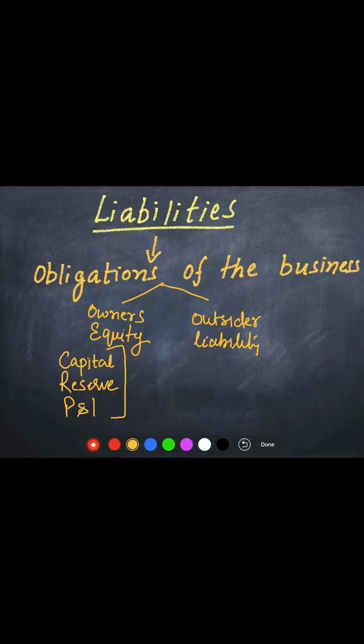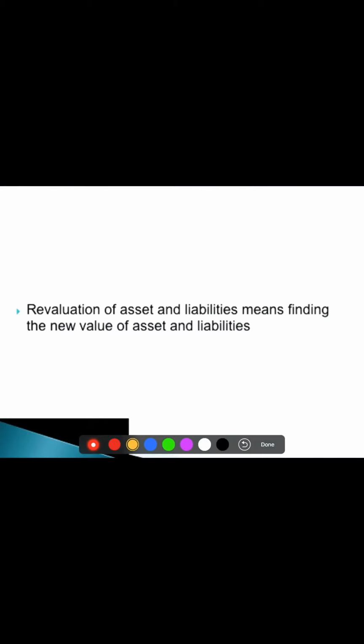When we are revaluing, we have to revalue only the outsider's liability, the money which belongs to the outsiders, the payment which we have to make to the outsiders. For example, your creditors, for example, bills payable, for example, the amount of loan borrowed, for example, the outstanding expenses, etc. All these are the payments which we have to make to the outsiders.